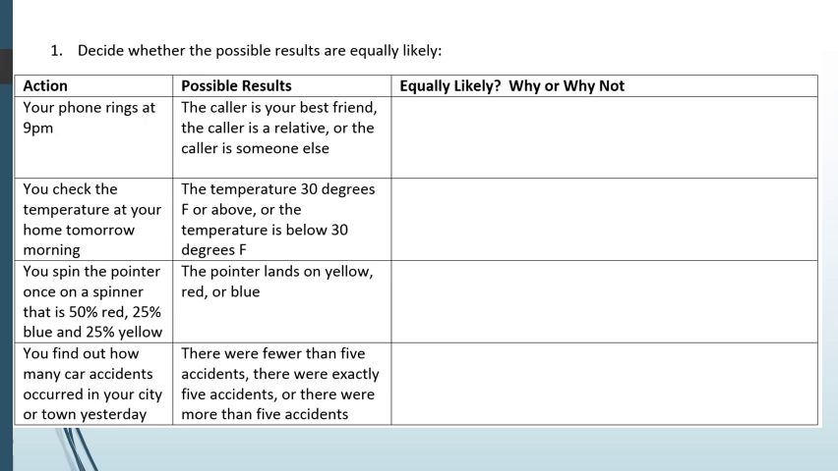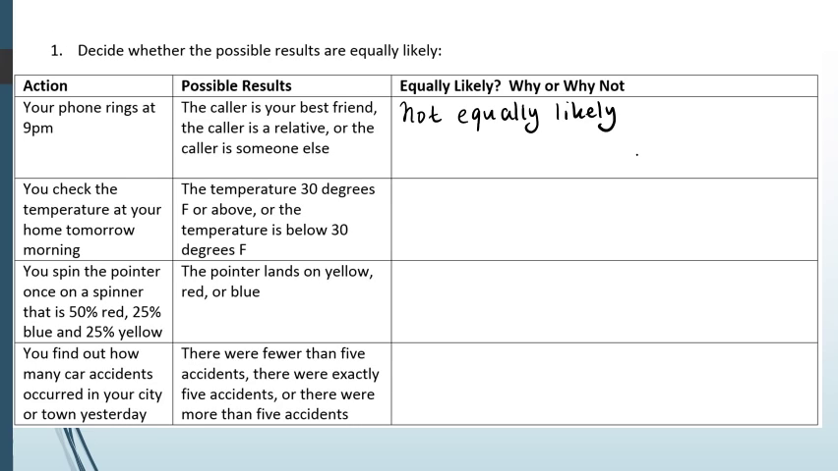Decide whether the possible results are equally likely. Your phone rings at 9 p.m. The caller is your best friend, a relative, or someone else. Well, I don't know about you, but people don't generally call me at 9 p.m. at night that are totally random. So I'm going to say that this is not equally likely, because I have a feeling my friend would be maybe more likely to call me later at night, or maybe a relative, but probably not a random person.